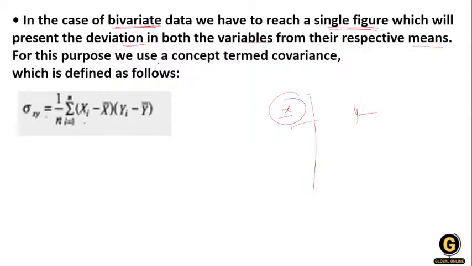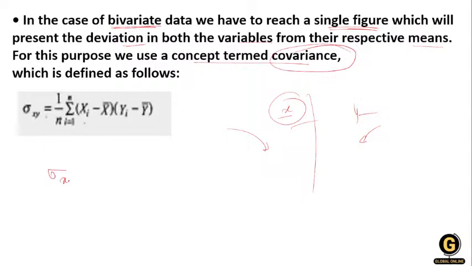For this purpose, we use the concept of covariance. The word is covariance; it describes how the variables vary together. If the data varies, that means they are not perfectly related, or I collected the data from different samples. In that case, the concept we use is covariance. So what is the formula of the covariance?